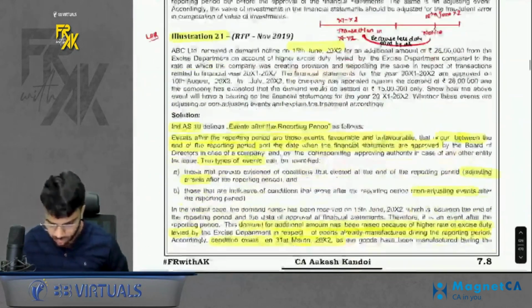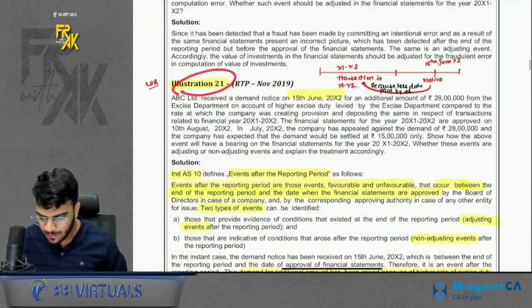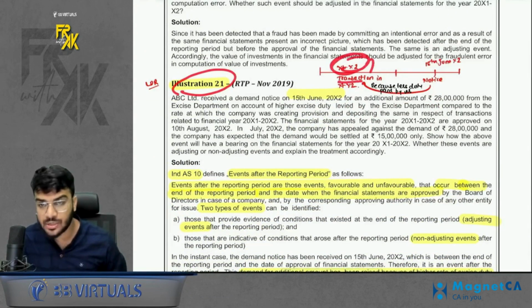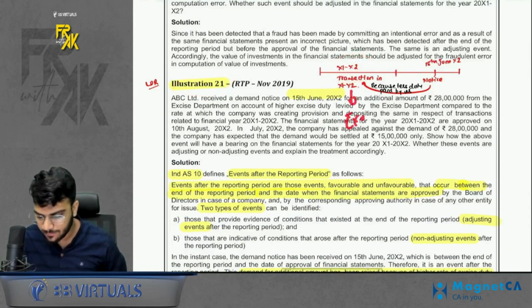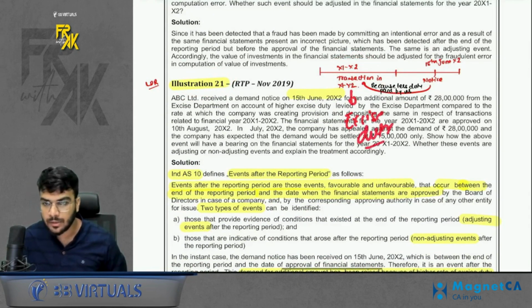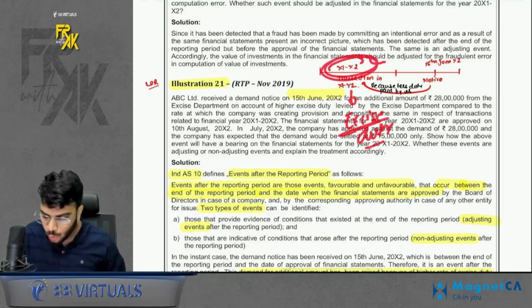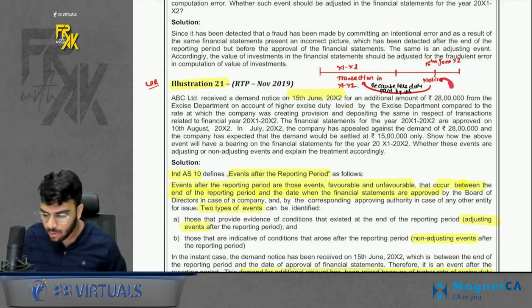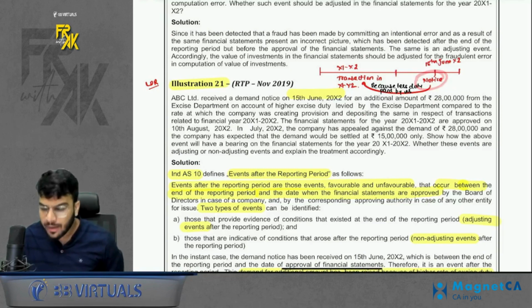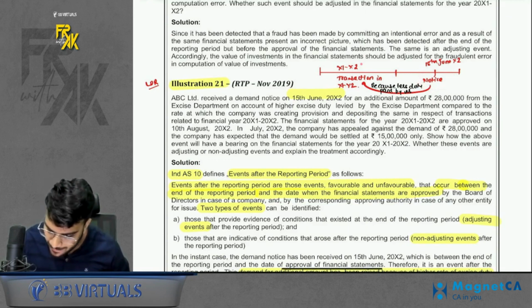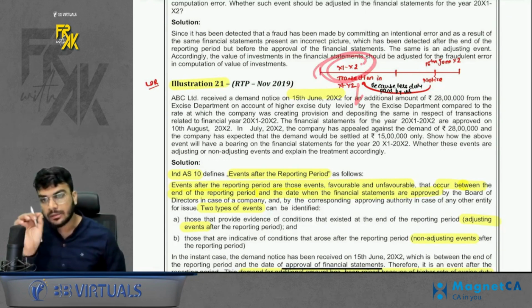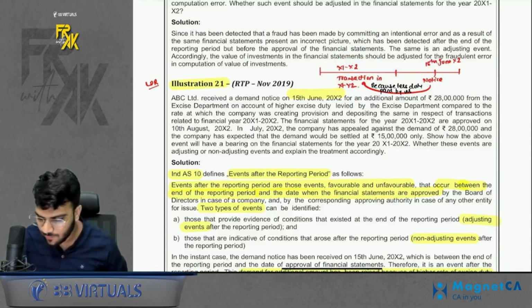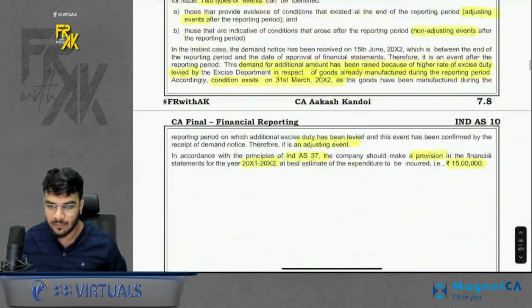Acha. Then 21 again is a good question. What is happening here is in 11-12 you did certain transactions for which excise duty was to be paid, but you paid less duty, and because you paid less duty, you got a notice in the next year. Now because of the notice you have to pay a penalty of some amount. Adjusting or non-adjusting? It will be an adjusting event. Why? The condition of notice did not exist on your end, it existed when you paid the less duty in this financial year. The condition already existed by default of receiving the notice, so it is again an adjusting event. Do remember that part.